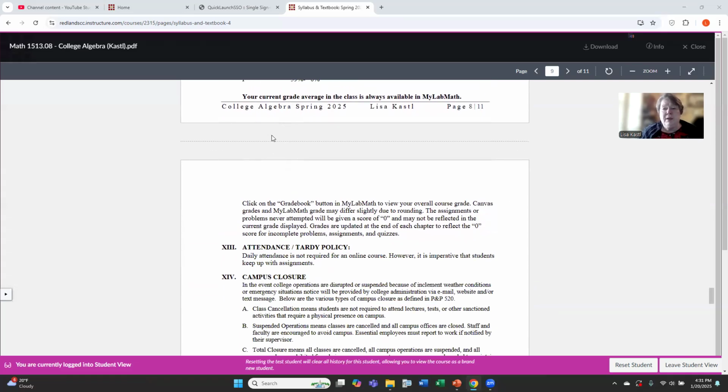Your current grade is always available in MyLab Math. It can take a little bit of time for the grades to sync back to Canvas. So don't be surprised if as soon as you finish a homework assignment and close it, you go back and the grade's not in Canvas. They do have an auto sync where the grades sync from Pearson back to Canvas, but as I said, that can take up to 30 minutes. If after 30 minutes you still don't see your grade, go ahead and send me an email and I'll manually sync them.